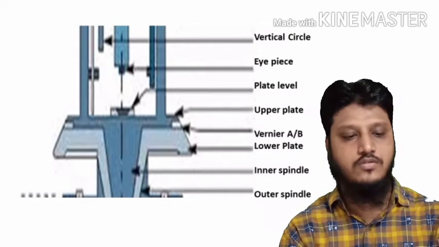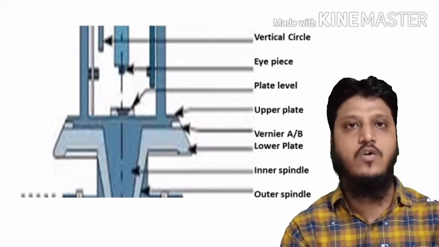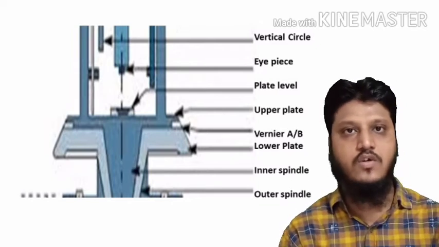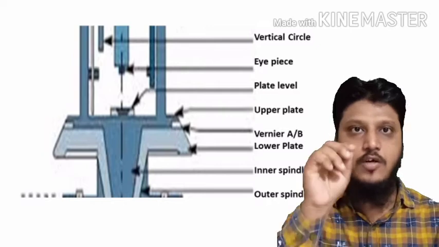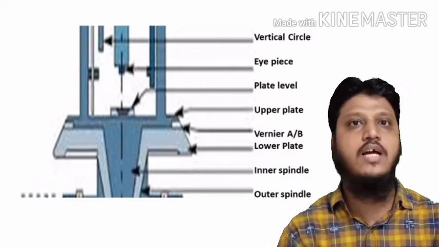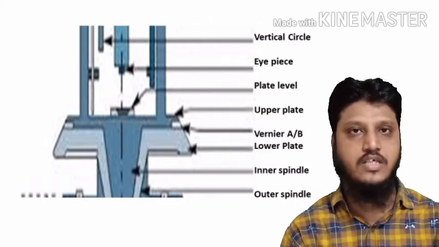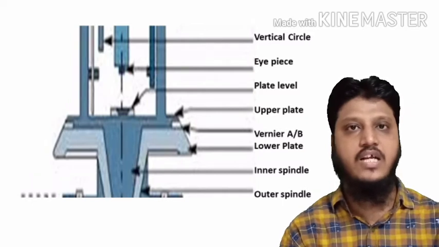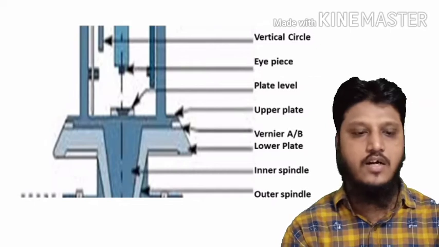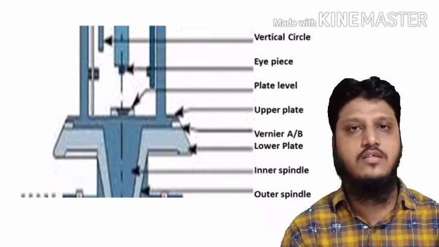So these verniers have a least count of 20 seconds. Depending upon the least count of the vernier only, the instrument's least count is mentioned. So here in our institute, the theodolite which we have has a least count of 20 seconds. Okay, so further, the main ring, main circle, main vertical.